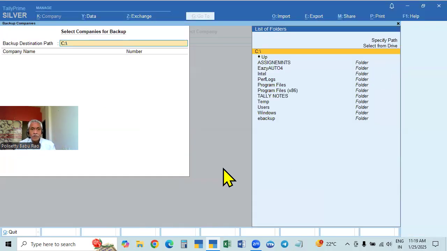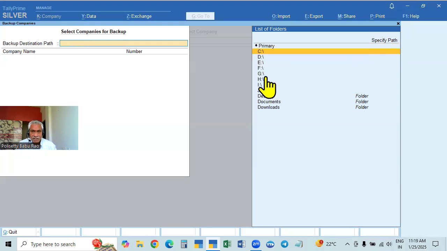So from the second time onwards, the backup data path will always be available. From next time onwards, we have to go to select from drive only.